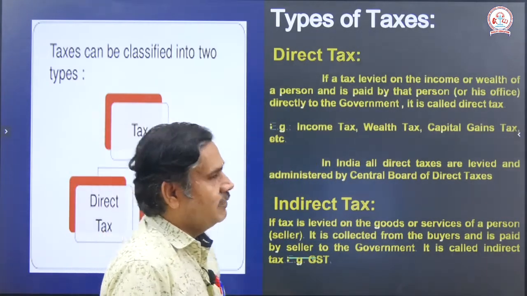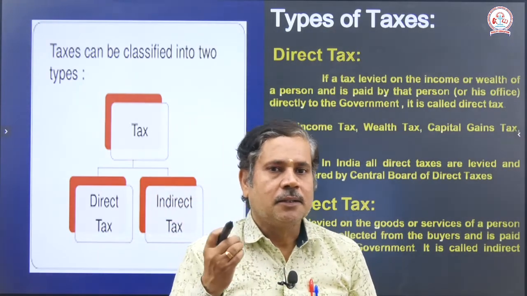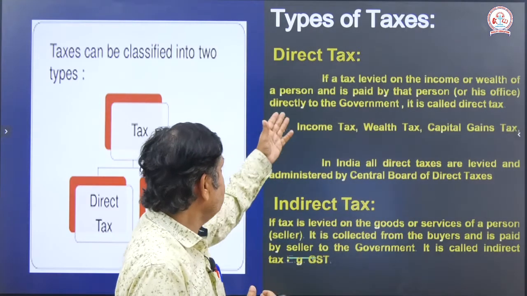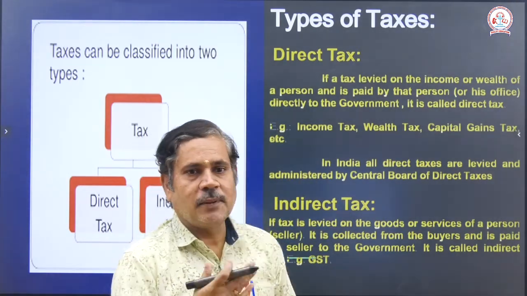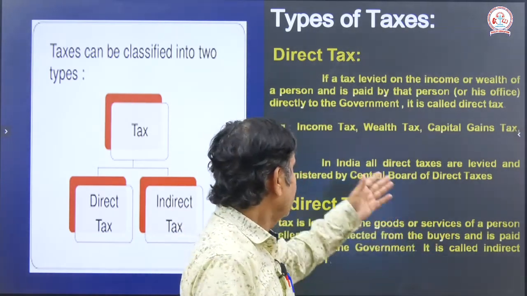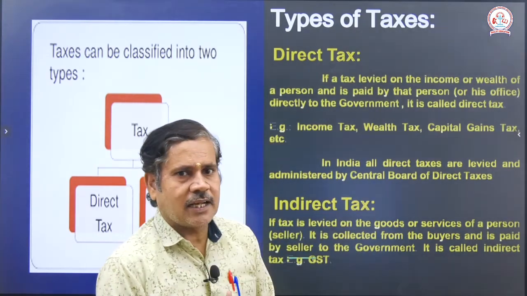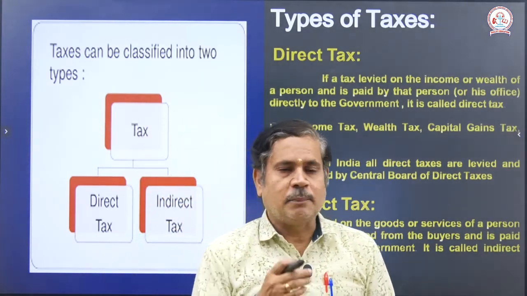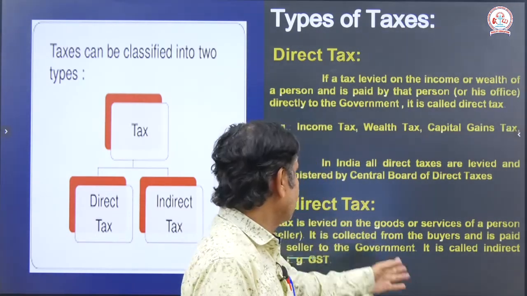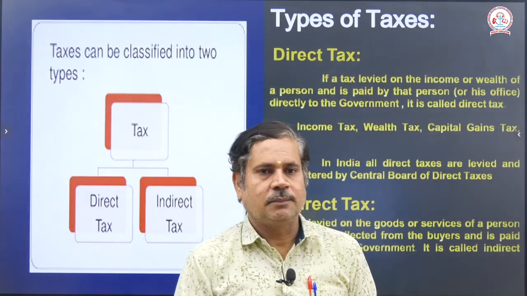The direct tax is levied on the income of a person or paid by the person directly to the government, that is what is meant by direct tax. For example, income tax, wealth tax, capital gain, gift tax, etc. In India all direct taxes are administered by the Central Board of Direct Taxes, CBDT. That is the main thing.